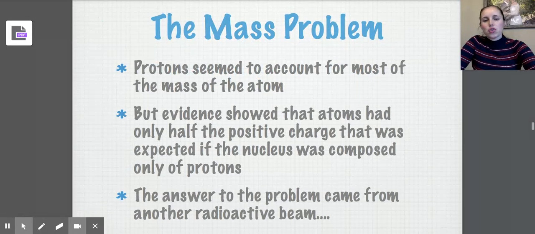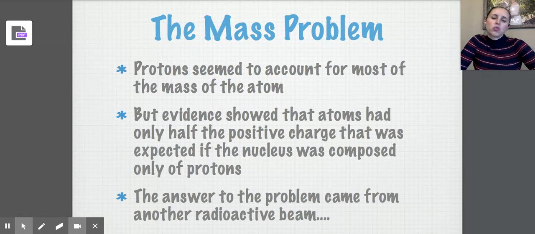There was an issue of mass, though. This is the challenge with Rutherford's conclusion. It was a great conclusion. It explained his experiment, but there was this idea of the mass. Protons actually accounted for most of the mass of the atom, right? Protons weigh much more than electrons. Electrons are not very heavy at all.